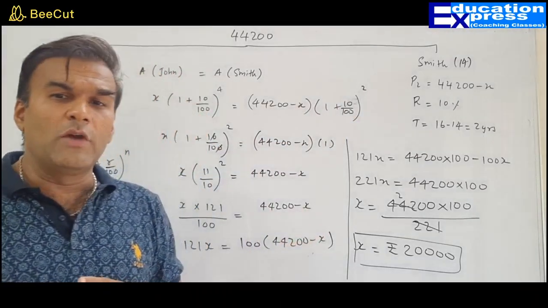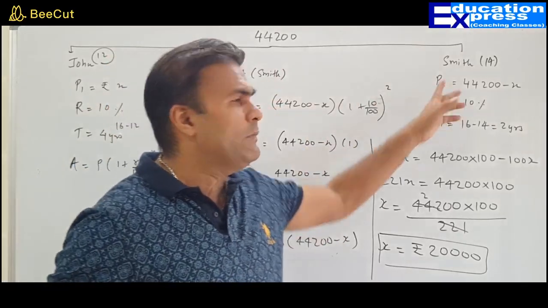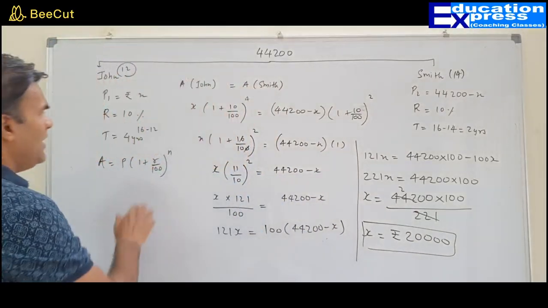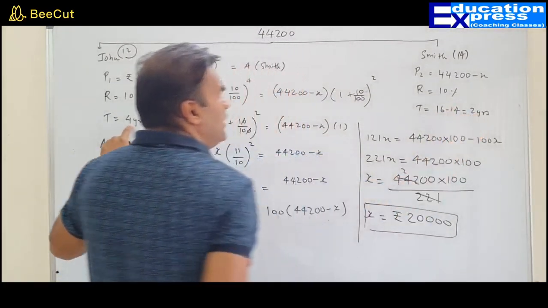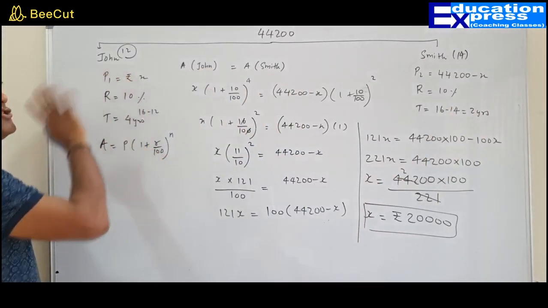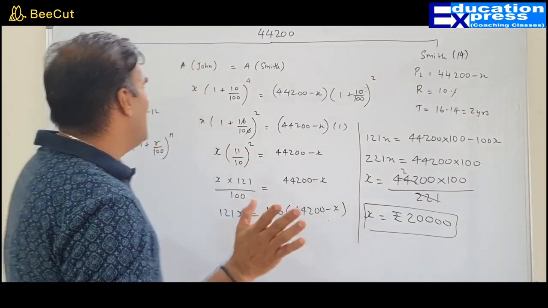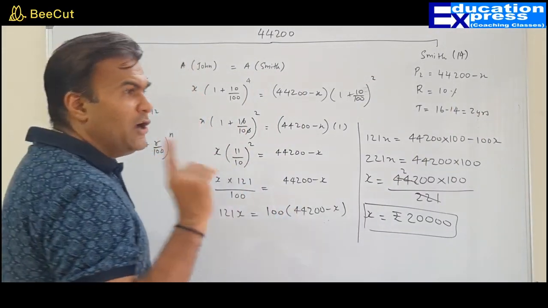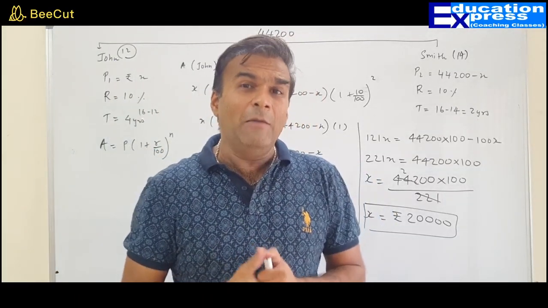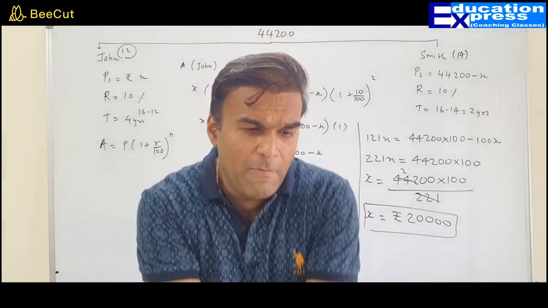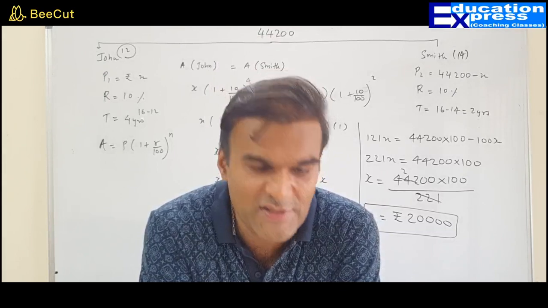Now, as I told you, I am going to share with you something very interesting and important: which way you should assume x. Whichever way the time is higher. Time over here is 4, time over here is 2. Time is higher over here, so assume x on this side. Your calculation will become a little easier. Always understand, wherever the time is higher, assume x on that side. It is not compulsory, but it will help you prevent doing more calculation as against lesser number of calculations.